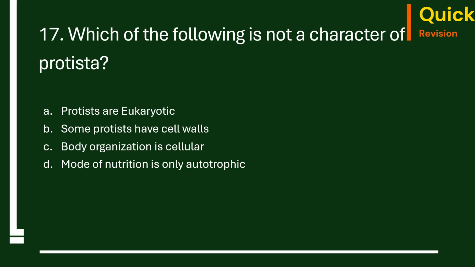17th question. Which of the following is not a character of Protista? Protists are eukaryotic, true. Some protists have cell walls, true. Body organization is cellular. One single cell can perform all the functions, right? Mode of nutrition is only autotrophic. This is not true because along with autotrophic, we also have heterotrophic.